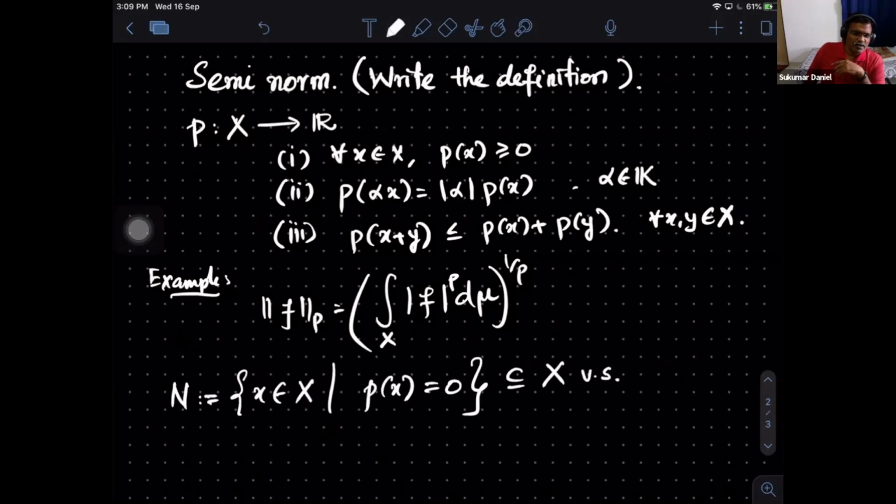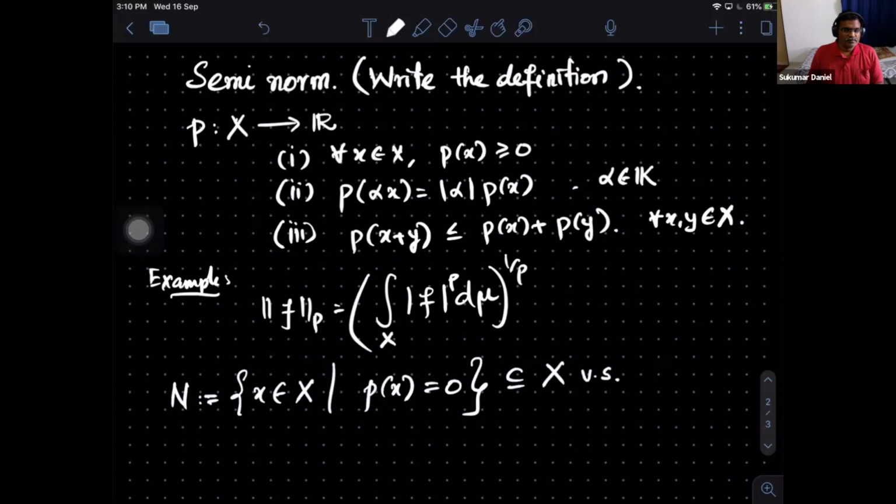So remember, this is a repeating process in maths. You found out a subset of a vector space. What is it that you will expect? What is the minimum thing that you will demand?